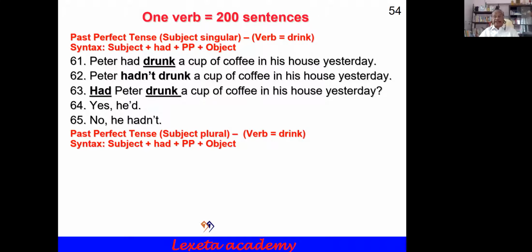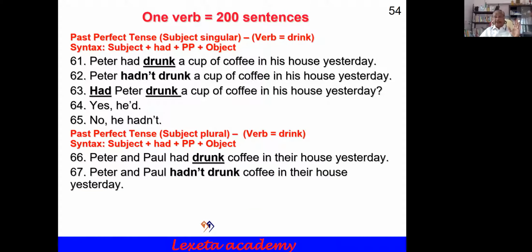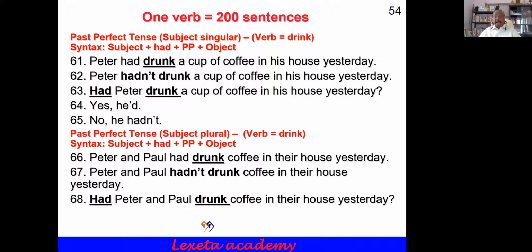No change in the syntax. Whether singular or plural, the syntax is the same for past perfect tense. Peter and Paul had drunk coffee in their house yesterday. Peter and Paul hadn't drunk coffee in their house yesterday. Had Peter and Paul drunk coffee in their house yesterday? Yes, they had. No, they hadn't.